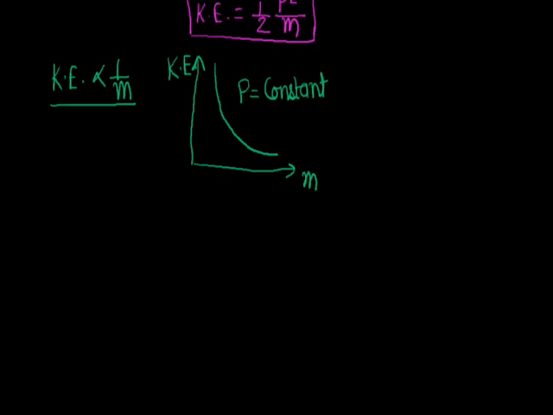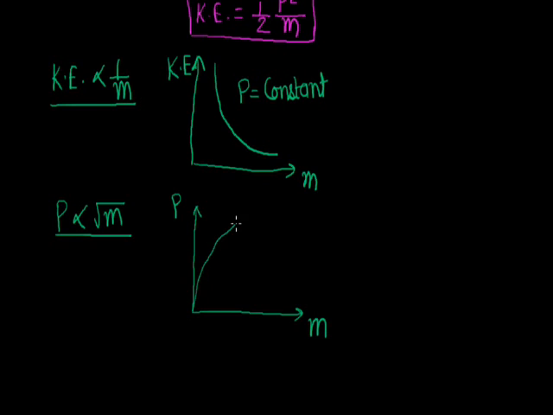Now second, it is also clear from this equation that momentum p is directly proportional to root m. So when we plot a graph between momentum and mass at constant kinetic energy, we get this graph, where kinetic energy is constant.